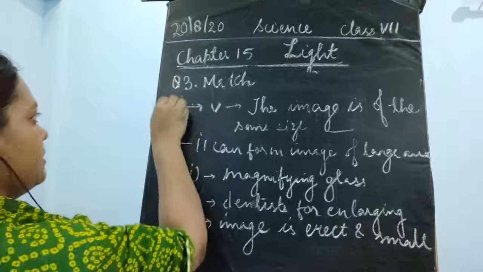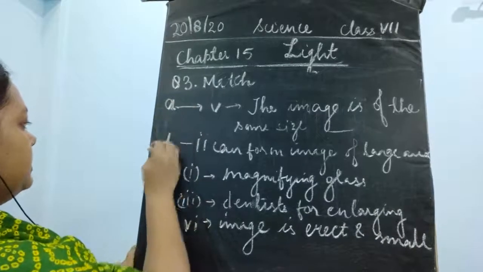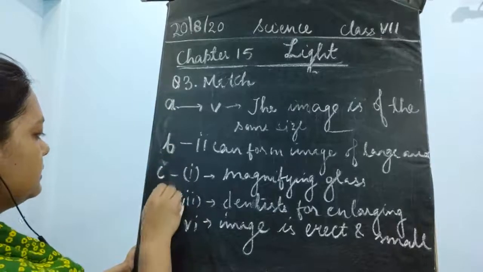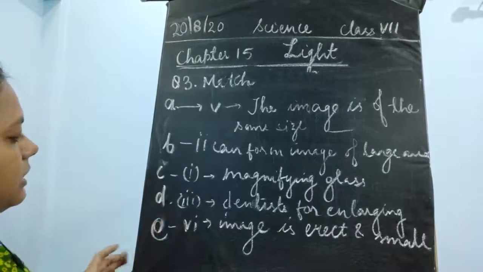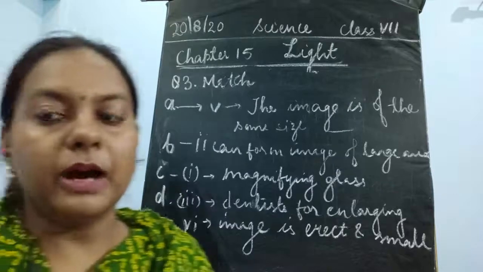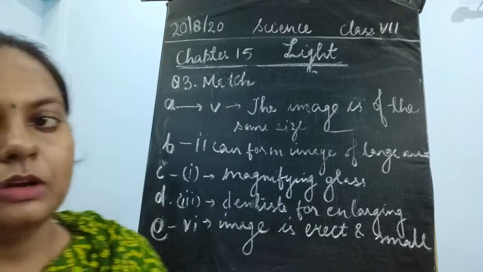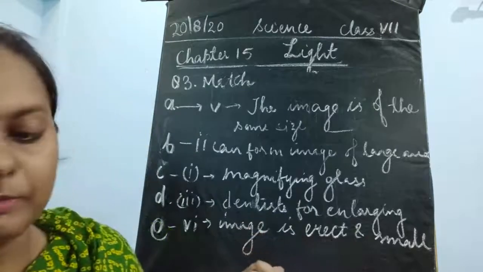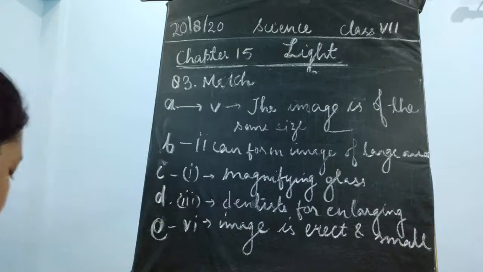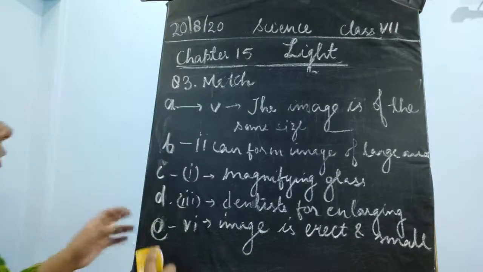Okay, so we have seen this. This is A, again this is A, this is B, this is C, this is D, and this is E. So you could match all these parts which are given in your column 1 with column 2. I have given all the options. You could complete this exercise by seeing the answers. So now I move on to the next topic.